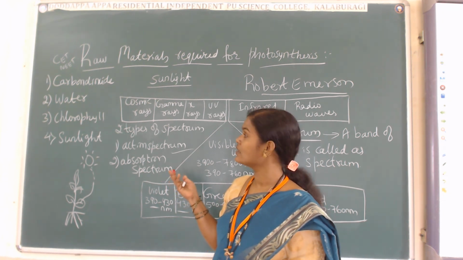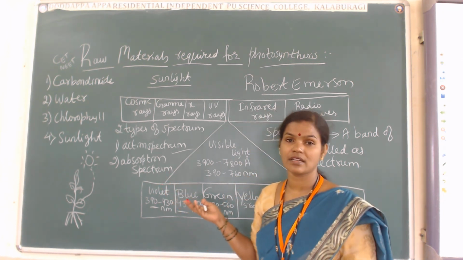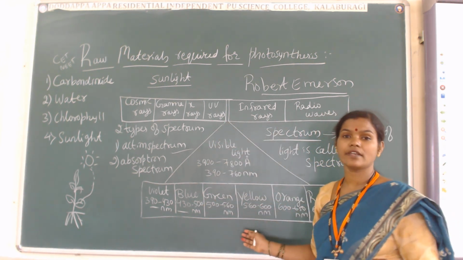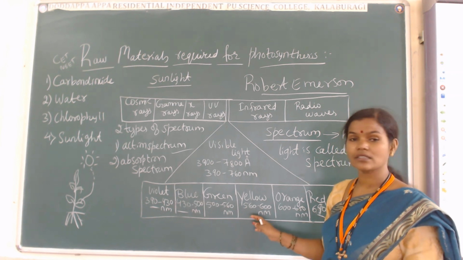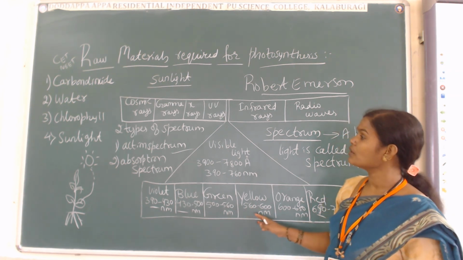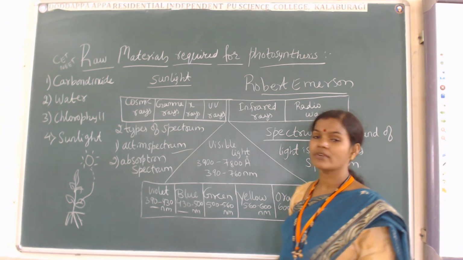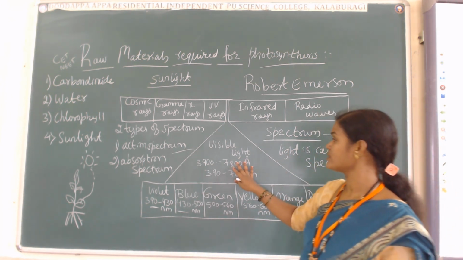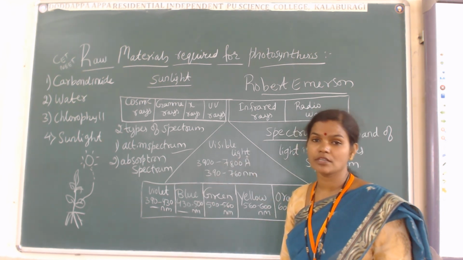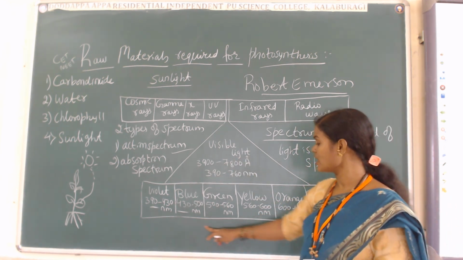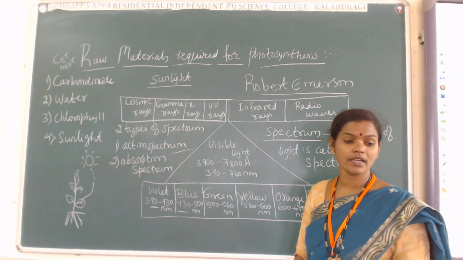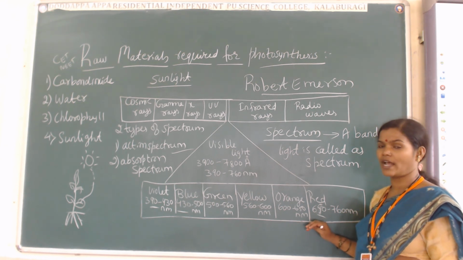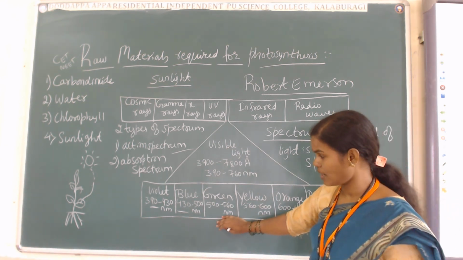Carbon dioxide is there, water is there, chlorophyll pigment, sunlight is there. And this is the complete sunlight, how that wavelength ranges, what are the rays present in the sunlight. This is a complete picture of what we are drawing here. So here we are going to see the presence of cosmic rays, gamma rays, X-rays, ultraviolet rays, infrared rays and radio waves, and also the presence of visible light. In the visible light, once again we are going to see the presence of 7 colors, that is violet, blue, green, yellow, orange and red. Actually in between, indigo also should come.